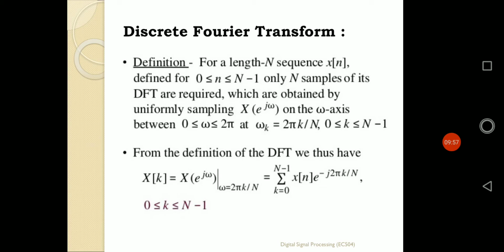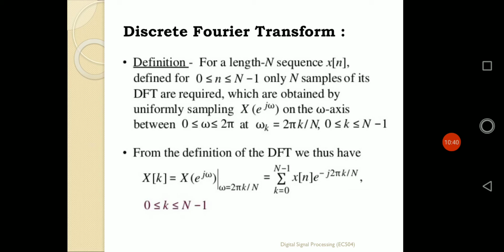Whenever we are performing its sampling process, so that the continuous signal is being converted to discrete, we get a discrete Fourier transformation, and the value of ω will simply be converted to 2πk/N. The value of ω is nothing but its fundamental factor, multiplied by k. So ω itself is defined by 2π/N, and k is defined by k. So the value of ω_k will be nothing but the sampling values 2πk/N. The range of k also ranges from 0 to capital N minus 1.